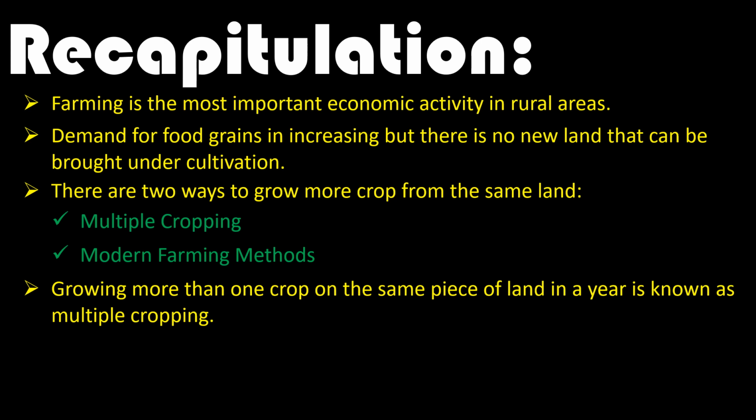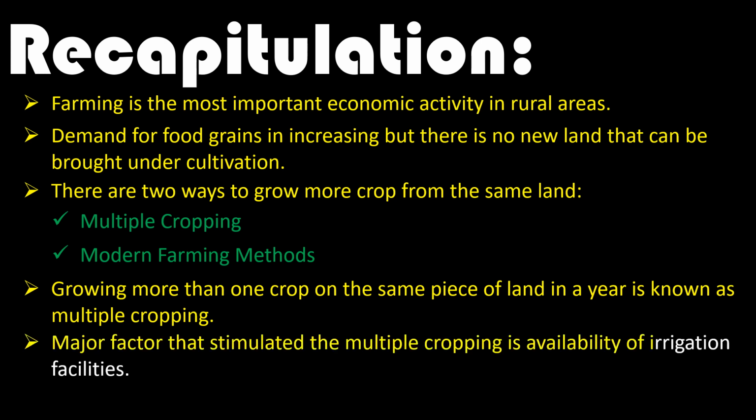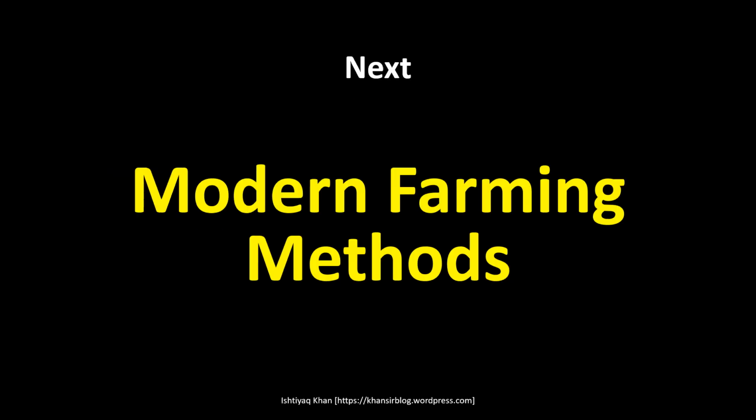as multiple cropping. So what is the major factor that has stimulated, inspired modern farming methods in India? That is introduction of electricity and the tube wells, the machine, the pumps that extract water from the earth. Those tube wells are an important factor that actually made irrigation possible and multiple cropping began. So here we have come to the end of this video.